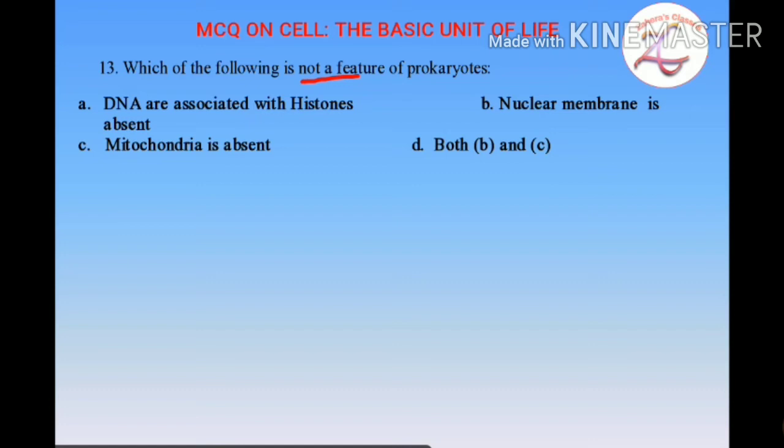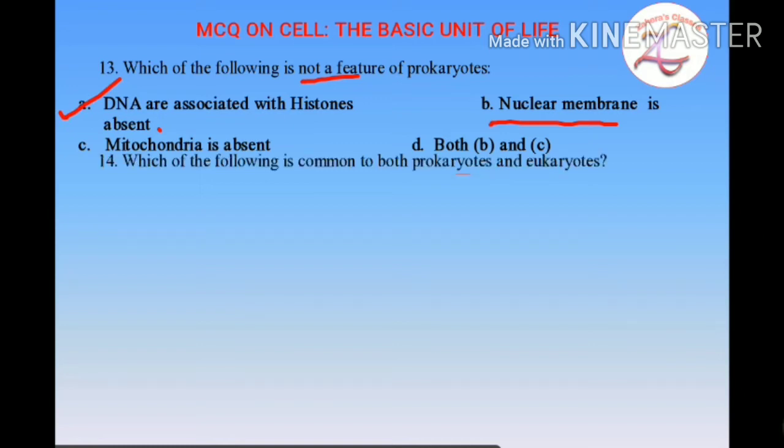In prokaryote you will see nuclear membrane is absent. This is a feature of prokaryote. Again, mitochondria is absent. This is also a feature of prokaryote. So options B and C both are features of prokaryote. So the only part that is not a feature of prokaryote is DNA associated with histones. So here the correct option is A.